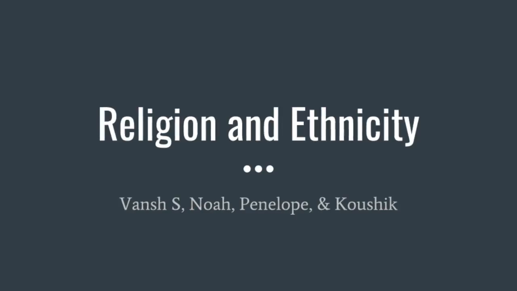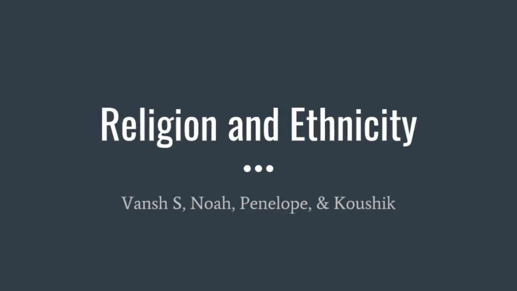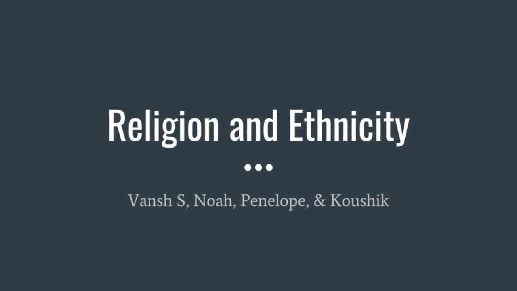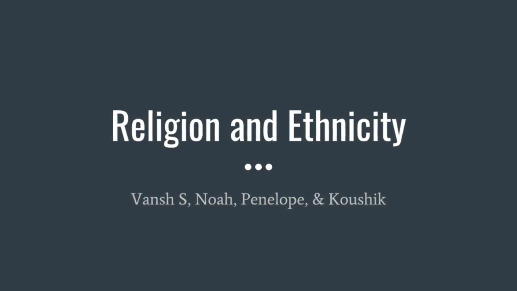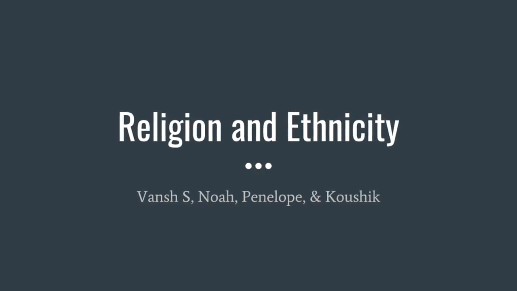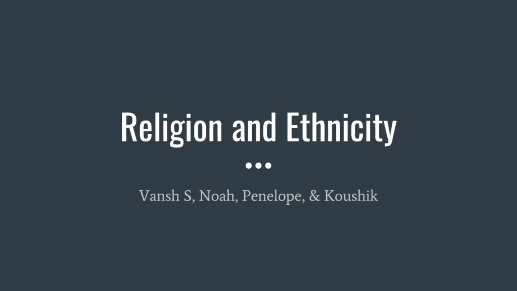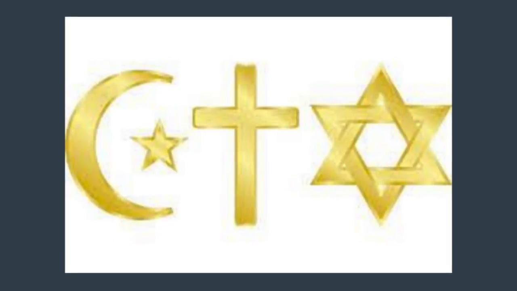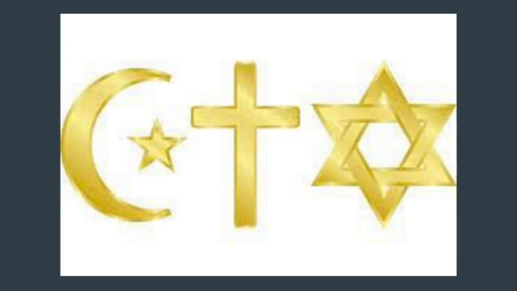Unit 5 is characterized by religion and ethnicity. Religion is known as the belief in and worship of a superhuman controlling power, especially a personal god or gods, and ethnicity is the fact or state of belonging to a social group that has a common national or cultural tradition. This slide shows the symbols of three religions: Islam, Judaism, and Christianity.